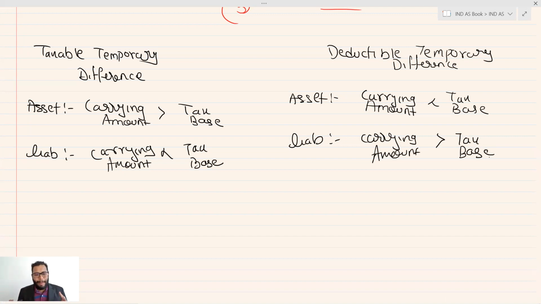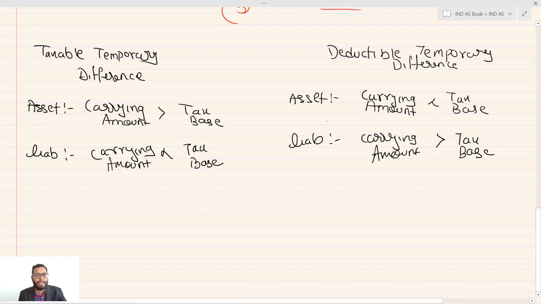Why? Because from a liability, you don't get a deduction usually. When we talk about an asset, we talk about a fixed asset and we get a deduction from there. But when we talk about a liability, we talk about an accrual of expenses or something like that, which are only allowable when you pay the amount. Usually a liability works in the reverse way of an asset. That's why in case of an asset, if the carrying amount is greater than tax base, it means a taxable temporary difference. In a liability, if your carrying amount is less than tax base, then it's your taxable temporary difference. I hope it is clear.